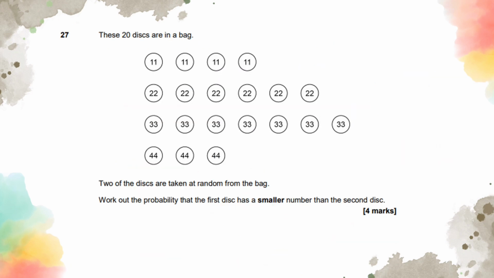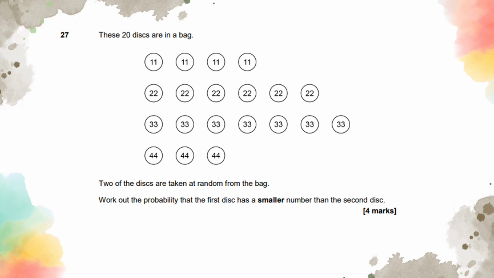Question 27. Right, this is an interesting probability question, so I will need you guys to just pay attention to every single thing I say to you, because I'm just going to try and break it down as much as I can, okay? So there are 20 discs that are in a bag. You've got 11, 11, 11, 11, 20, 22, you've got 33, 33, 44, 44, and so on. 2 of the discs are taken at random from the bag. Work out the probability that the first disc has a smaller number than the second disc.